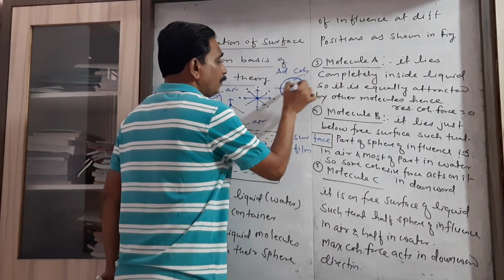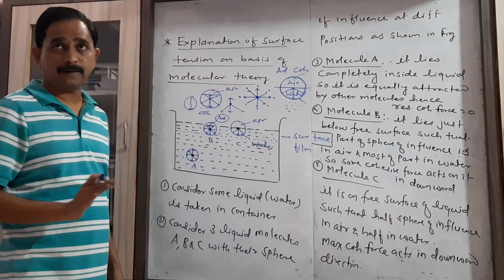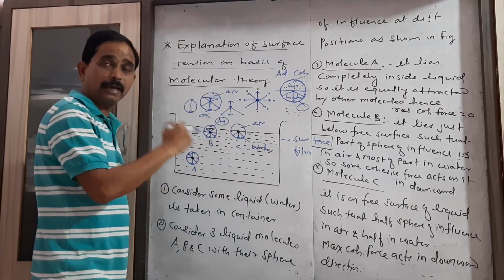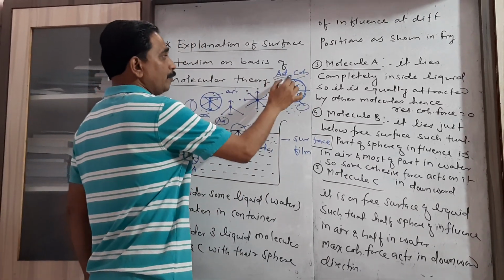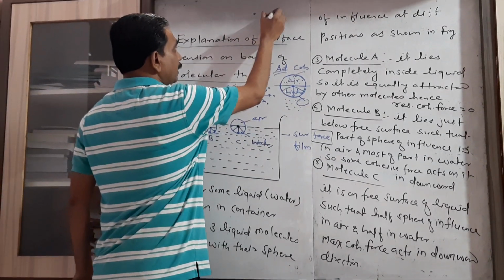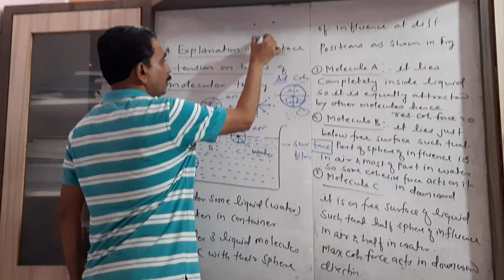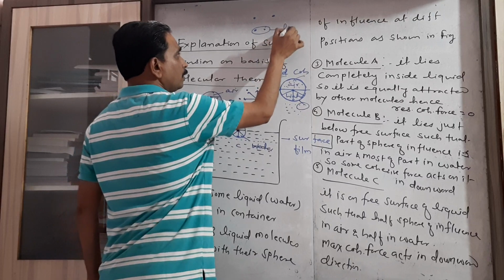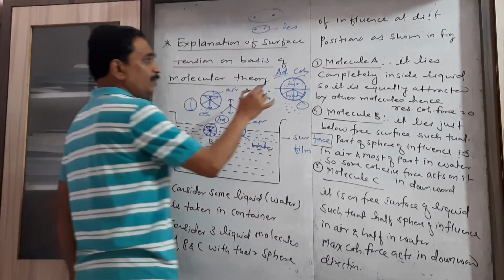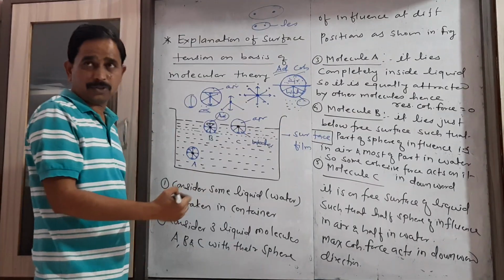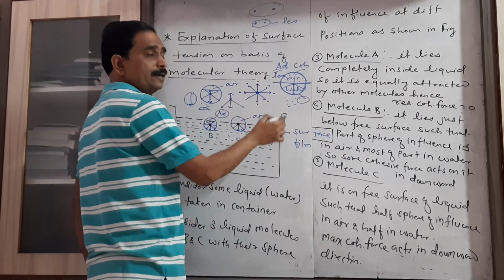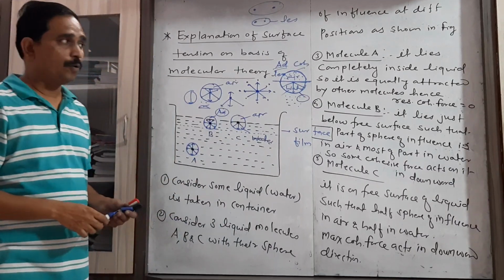In the upper half few air molecules are present, and in the lower half the liquid molecules are present in greater number than the air molecules in the upper half, because you know that the distance between liquid molecules is less than the distance between air molecules. That's why though the portion is the same, half portion, the number of air molecules present in the upper half is less than the number of water molecules present in the lower half.